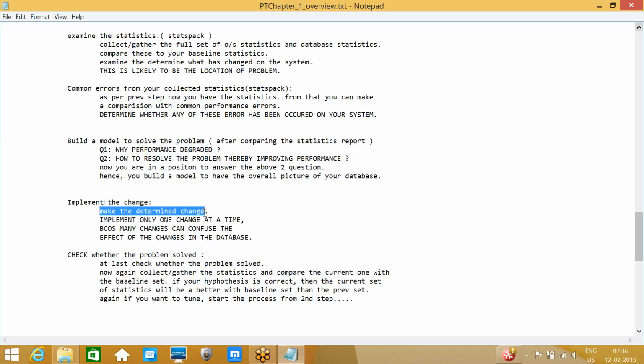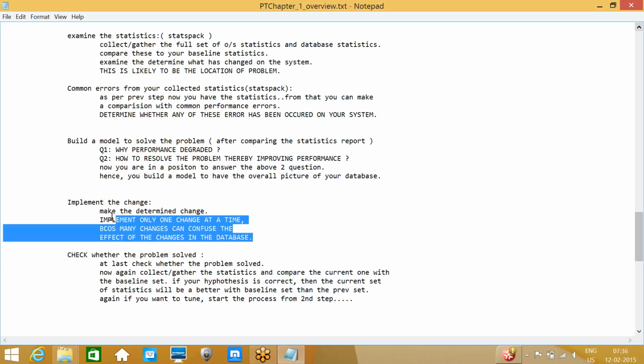Make the determined change and implement only one change at a time, because many changes can confuse things and affect the changes in the database. So we need to define this while implementing the changes, and then based on the flow, we apply the changes one by one.